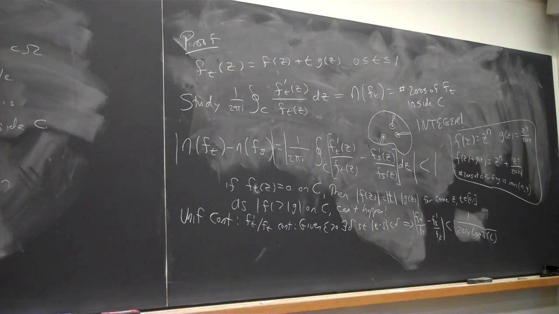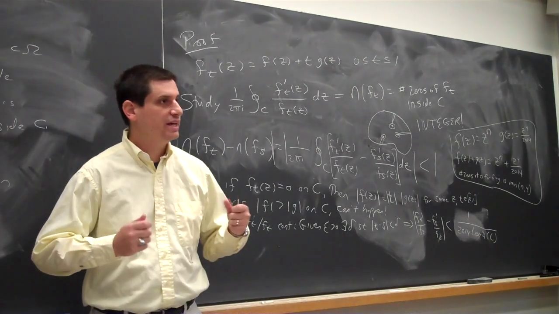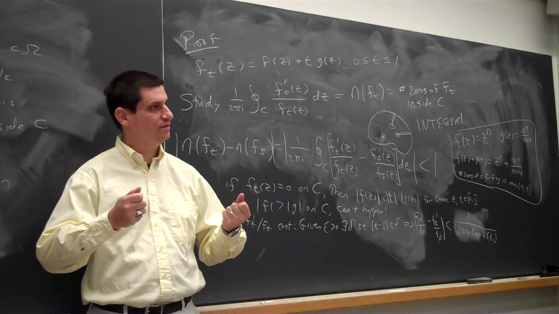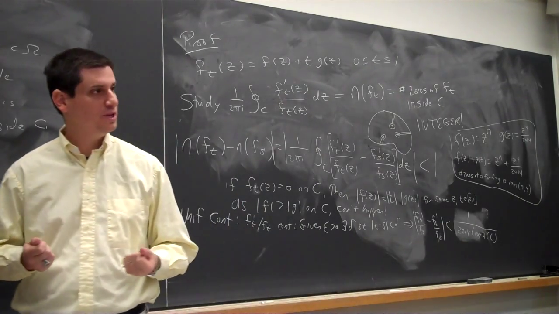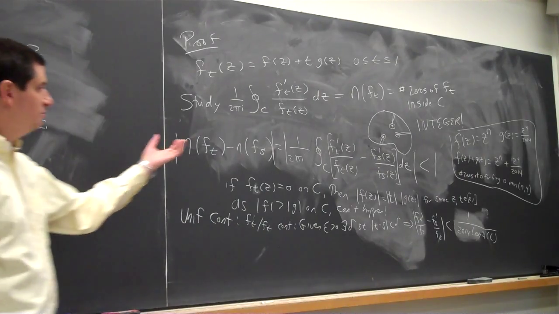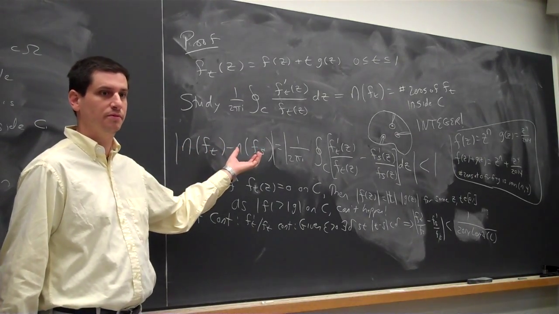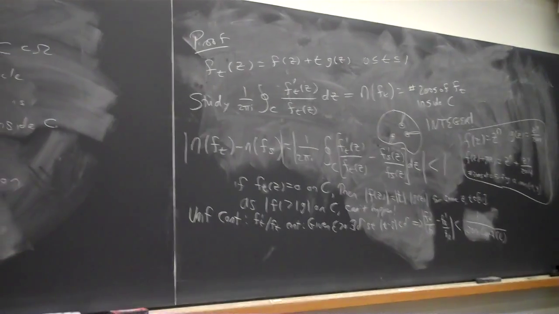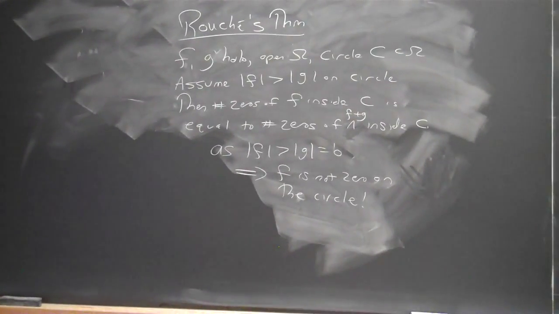Yeah. So if I start off with z to the n, I know it has n zeros. Can I tweak it to get to an arbitrary polynomial of degree n? And if so, that's another way to prove the fundamental theorem of algebra. So try to make that rigorous. Try to see if you can prove the fundamental theorem of algebra from Rouché's theorem. And again, whenever you have a big result, you want to see how many different ways you can prove it.